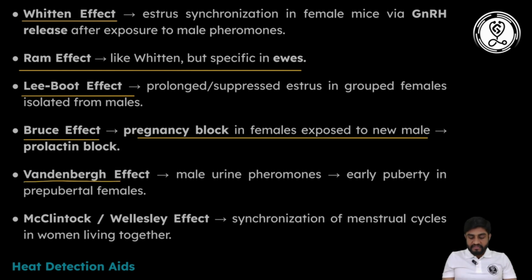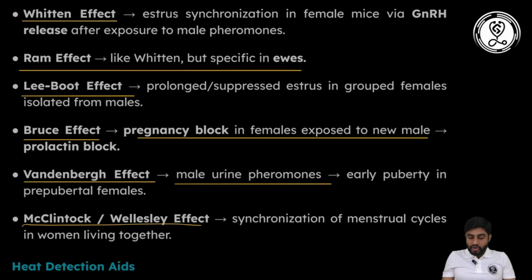Another effect is known as the Vandenbergh effect. What happens? It is due to male urine pheromones. In males, the urine contains pheromones. What will the pheromones do? They will cause early puberty in prepubertal females. That condition is known as the Vandenbergh effect.